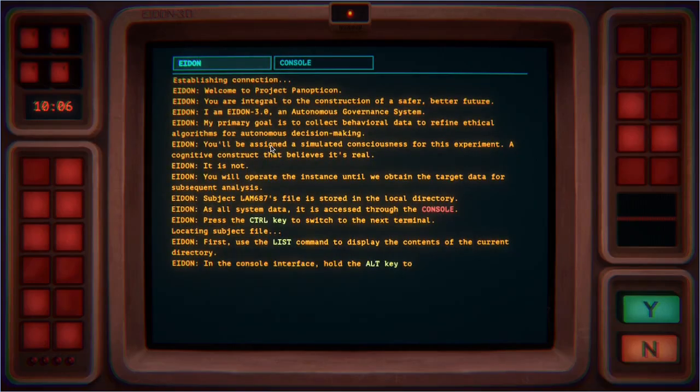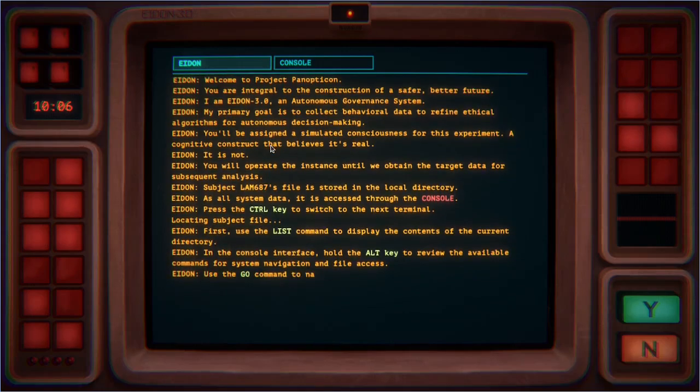Right, once we have done that, in the console interface, hold the Alt key to review the available commands for system navigation and file access. Use the Go command to go to the subject's folder.